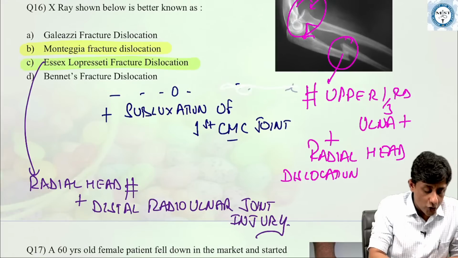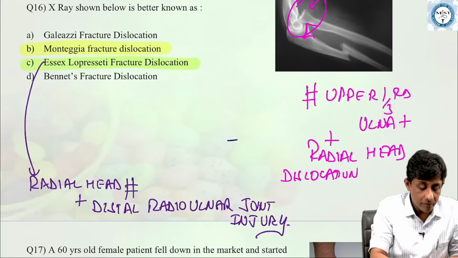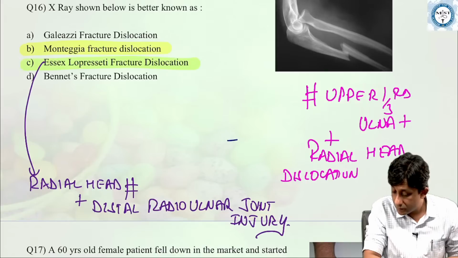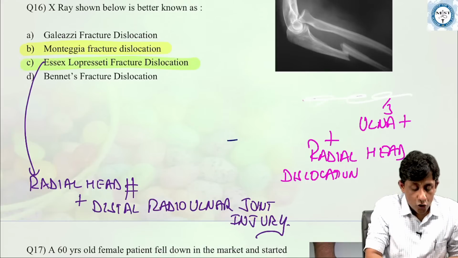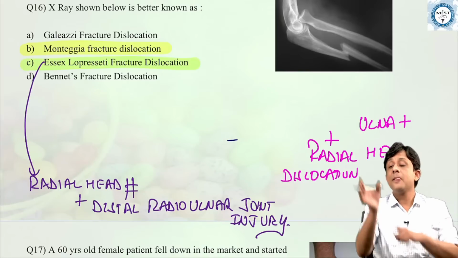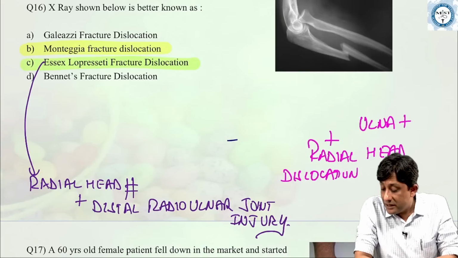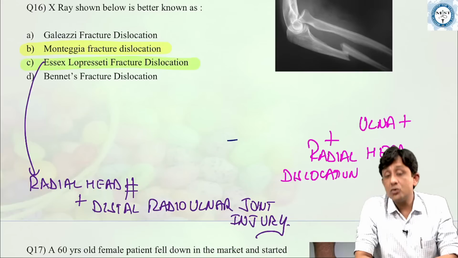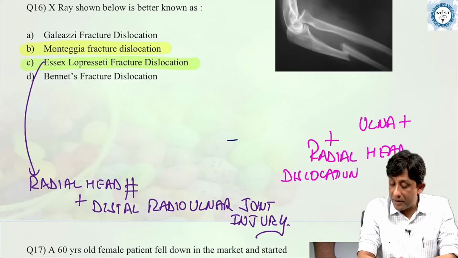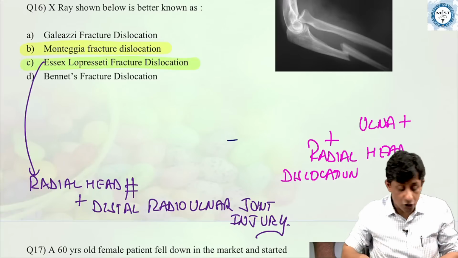Now, one more question comes from here. Rolando's fracture, Dr. Abdul is asking. Dr. Abdul, Rolando is a fracture of the base of the first metacarpal, but there is no associated subluxation or dislocation of the carpometacarpal joint. So it is just a fracture, not a fracture dislocation, Rolando's fracture.